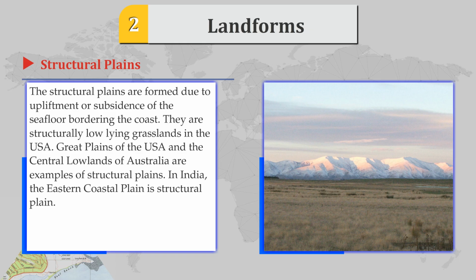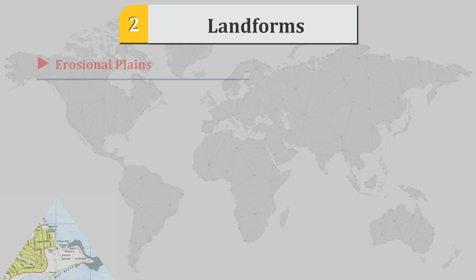They are structurally low-lying grassland in the USA. The Great Plains of the USA and the central lowlands of Australia are examples of structural plains. In India, the eastern coastal plain is a structural plain.